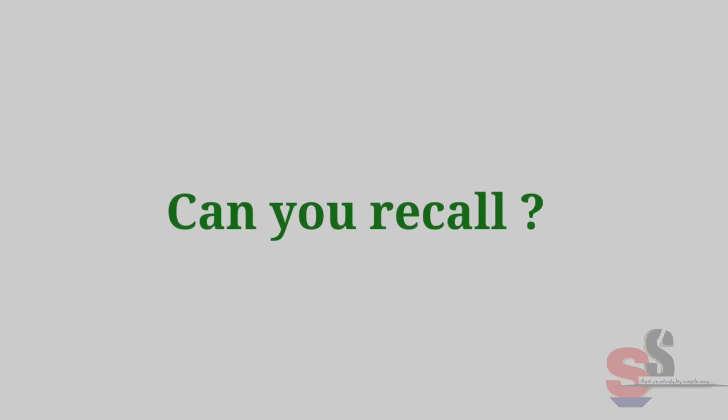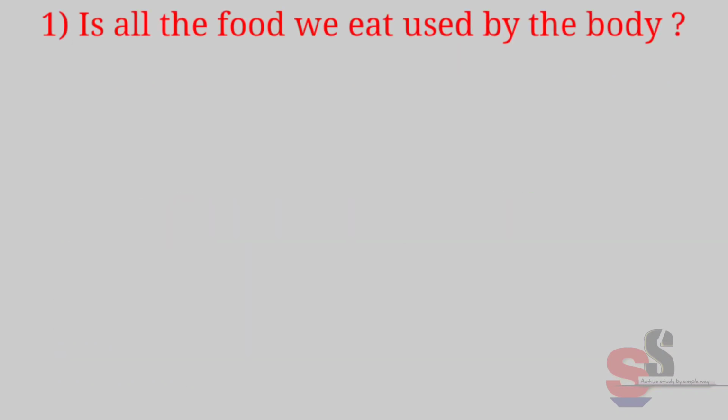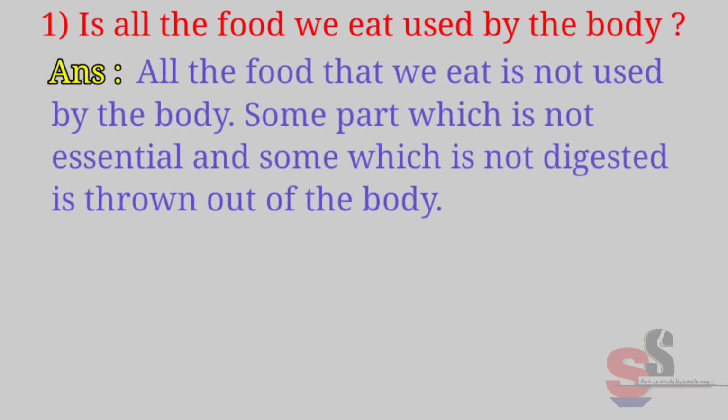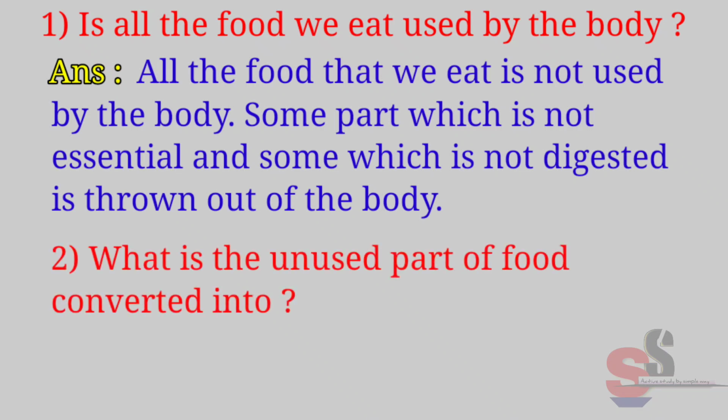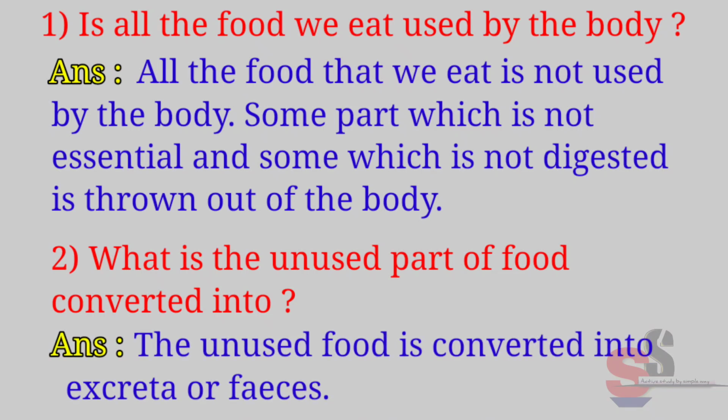Can you recall? First, is all the food we eat used by the body? Answer. All the food that we eat is not used by the body. Some part which is not essential and some which is not digested is thrown out of the body. Second, what is the unused part of body converted into? Answer. The unused food is converted into excreta or feces.